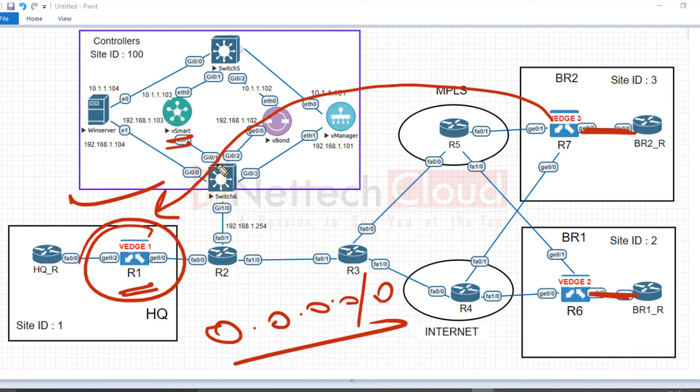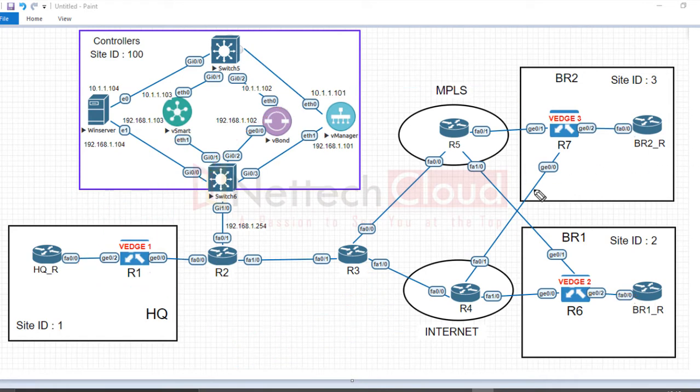So if the objective is that branches should not only communicate to the headquarter but also communicate with each other, then branch routers should all have a default route in their service side VPN routing table. So now the question is how the default route can be placed in the service side VPN routing table, and what about the routers behind them?